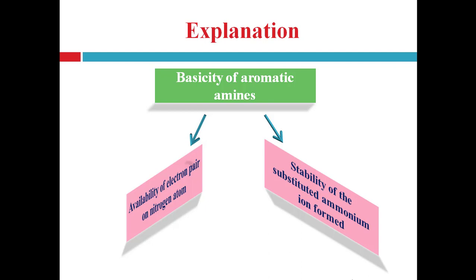So any factor that can increase the availability of electron pair on nitrogen or increase the stability of ammonium ion can increase the basicity of aromatic amine, right? So increase in both factors leads to increase in basicity of aromatic amine, or you can say vice versa, decrease in availability of electron pair on nitrogen atom or decrease in stability of the substituted ammonium ion formed leads to the decrease in basicity of aromatic amines.